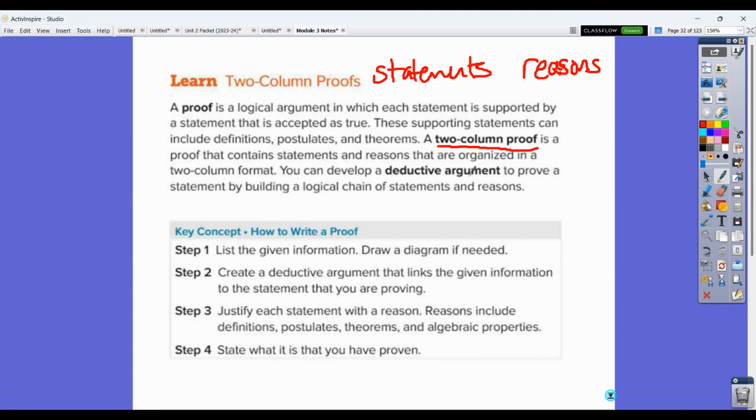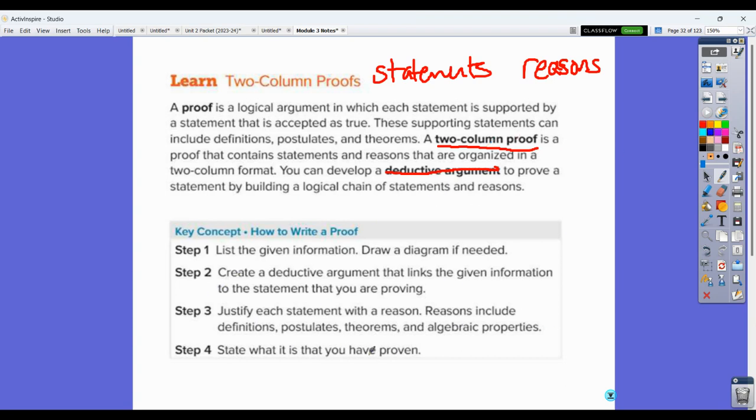But you can develop a deductive argument to prove a statement by logical reasons, chains of statements and reasons. Don't worry about what a deductive argument is. Same thing as inductive reasoning and deductive reasoning. I'm not worried about that idea. We just want to be able to reason. So we're going to start with two-column proofs, then get to paragraph proofs, and then do flow proofs. No matter what, if I ask you to give me a proof, you can give me any one of them. So if it says give me a paragraph proof, you can put it in whatever format you want. That's something to know going forward.